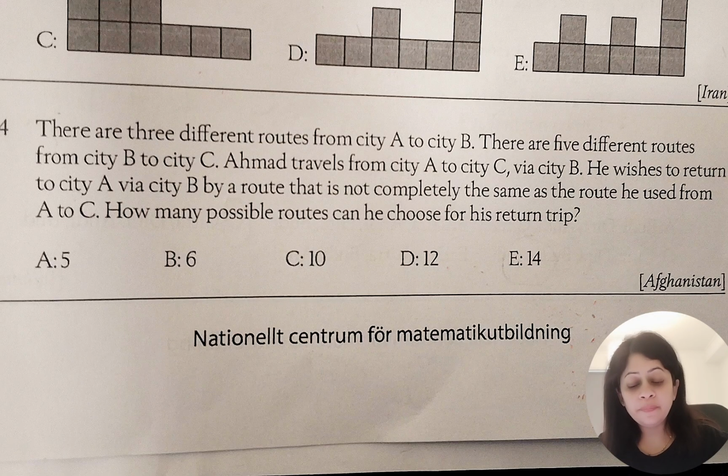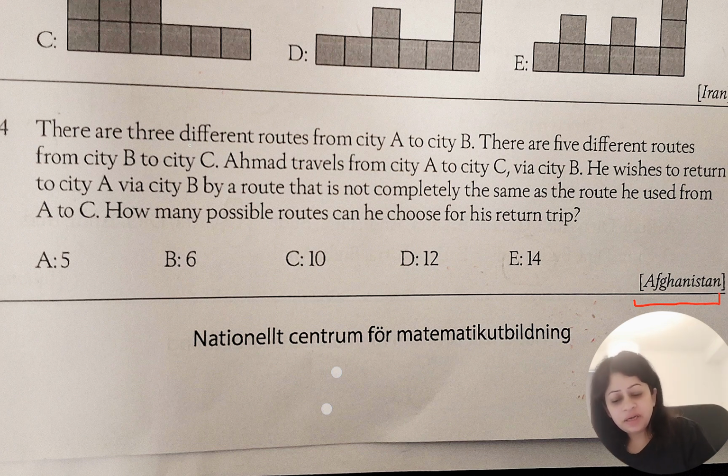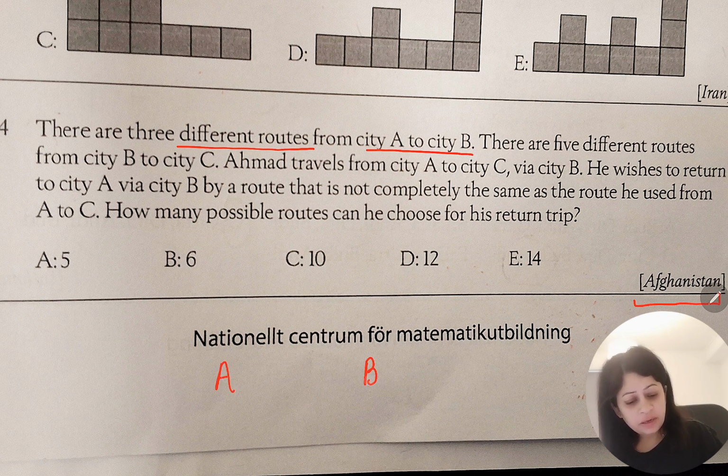I'm Upasana Taneja. So today we have another question from Shengru Tevling in Sweden, and this question has been asked in Afghanistan as well. What are they asking here? They are telling us there are three different routes from city A to B. So suppose this is city A, this is city B. There are three different routes. One, two, three. Three different routes, right?